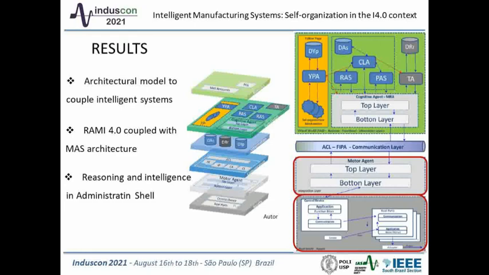The previous layers represent the real part of an I4.0 component. The Agent Communication Language, ACL, was suggested to integrate real and virtual components in the communication layer. The information layer is composed of three databases. First, for the administration shell, second, for the real device, and the last, for yellow pages.